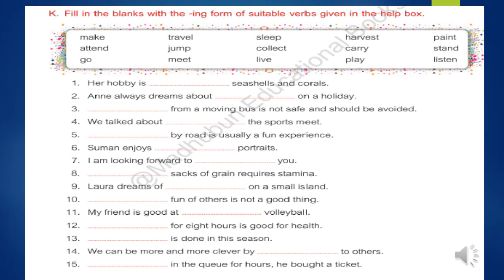Now see the third sentence. Dash from a moving bus is not safe and should be avoided. Here jumping we have to write. Jumping from a moving bus is not safe and should be avoided. Now see the fourth sentence. We talked about dash the sports meet. Here we have to use attending. We talked about attending the sports meet.